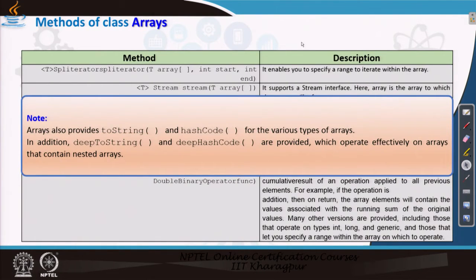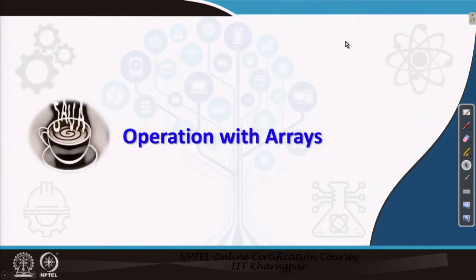We can convert array elements to string elements, and also we can create the hash code of each element. Regarding hash code, we will learn it in detail, but for the time being assume that hash code is a method which basically converts a particular value into another form. So, those things are quite common so far as array manipulation is concerned.